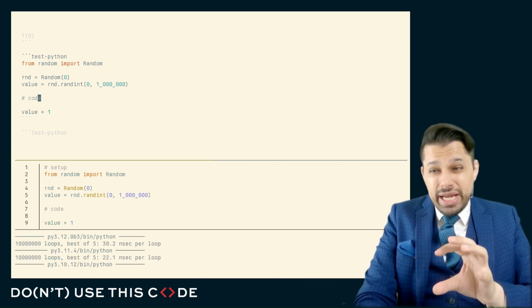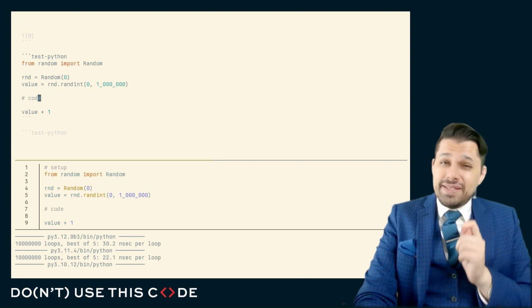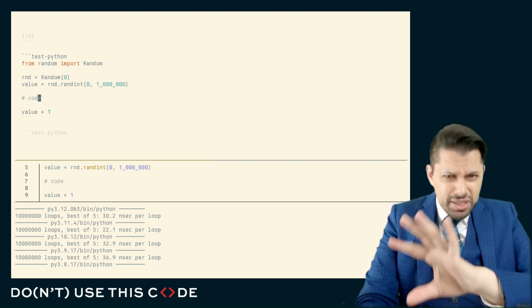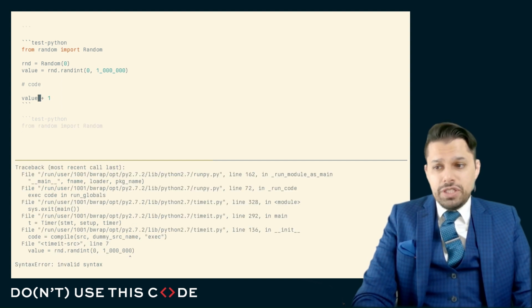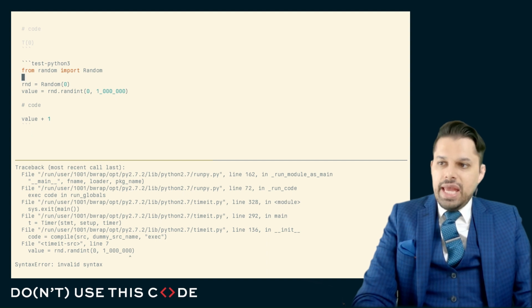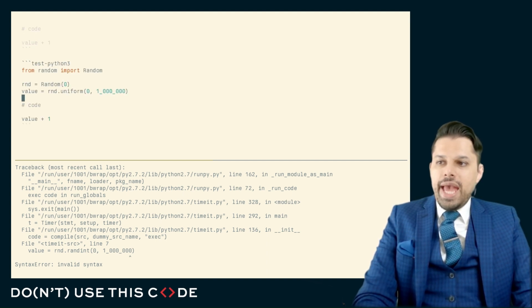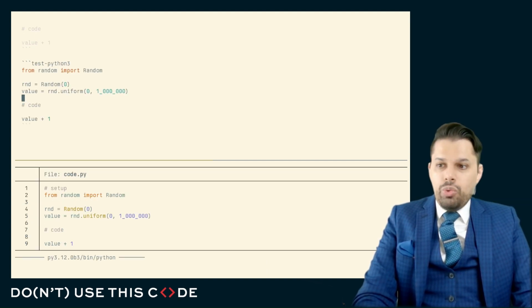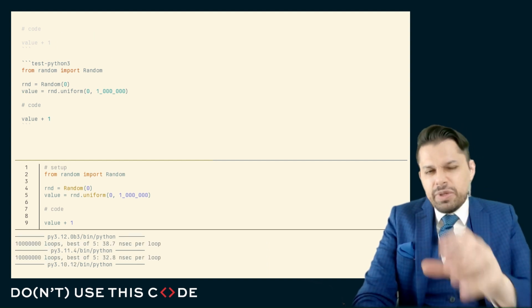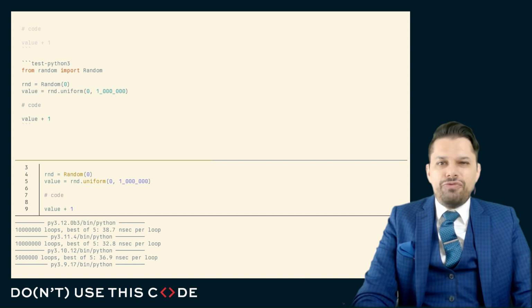It takes us 30 nanoseconds to do an integer addition. That's actually relatively slow. In fact, that is very slow. One integer addition plus the attendant bytecode to look up both of these values takes us about 30 nanoseconds. If we were to do a floating point addition, we can see instead of 30 nanoseconds, this takes us 38 nanoseconds. So there's a little bit of additional slowness on our floating point operations.